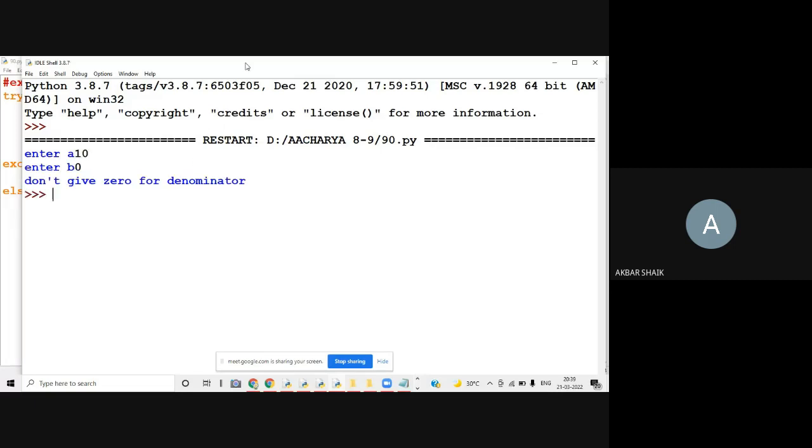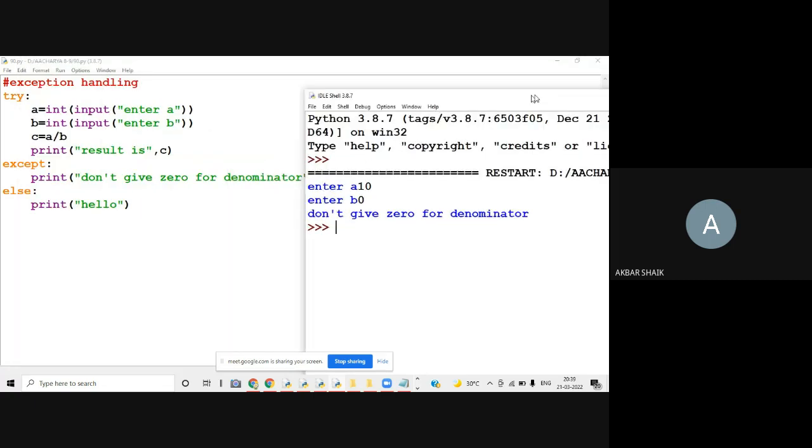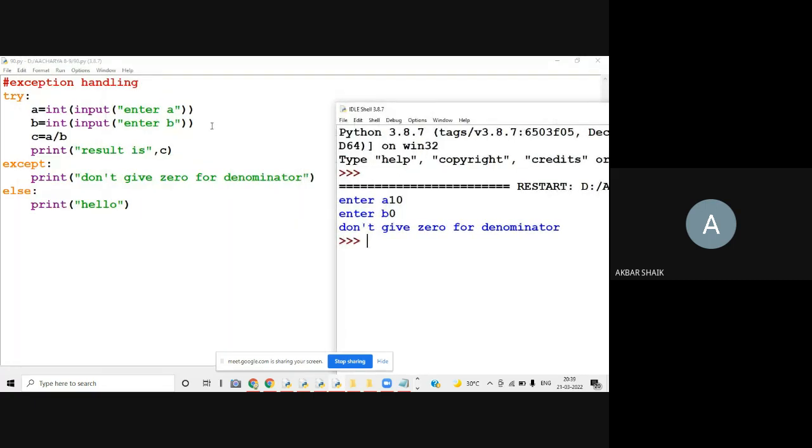Don't give 0 for a denominator. Why? Because there is an exception occurred in the try block. Because I gave 0 for the denominator, it's not printing the result statement, result is C. It is printing the statement in the except block. The reason is the exception occurred here because I gave b value 0.